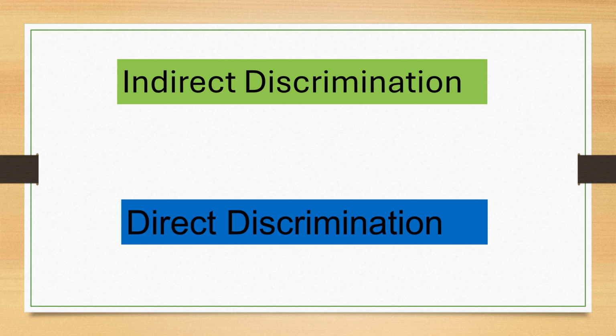Indirect occurs when a provision or practice is applied generally but has the effect of putting people with a particular characteristic at a disadvantage when compared to people without that characteristic. Direct occurs when one person treats another less favourably because of a protected characteristic than they treat or would treat other people.